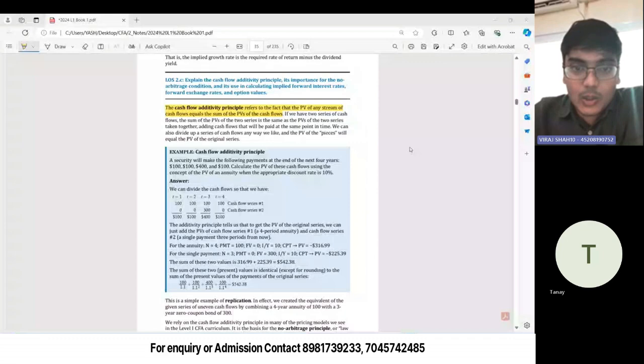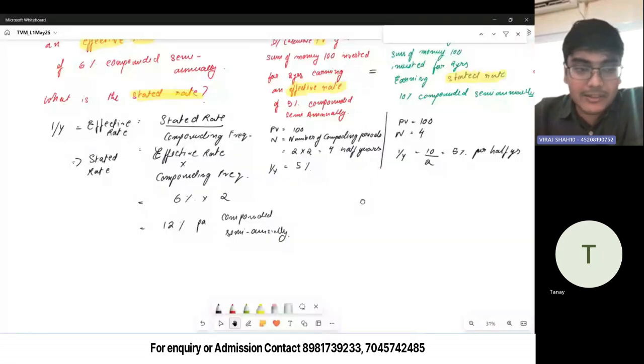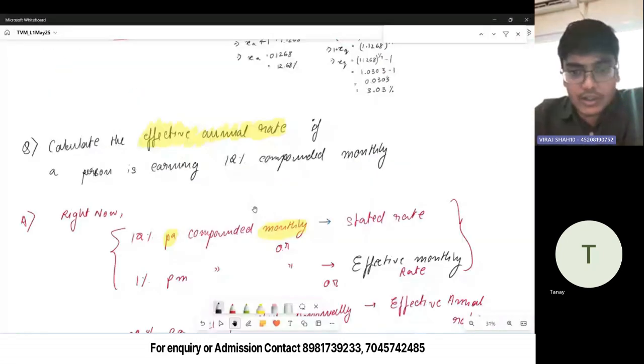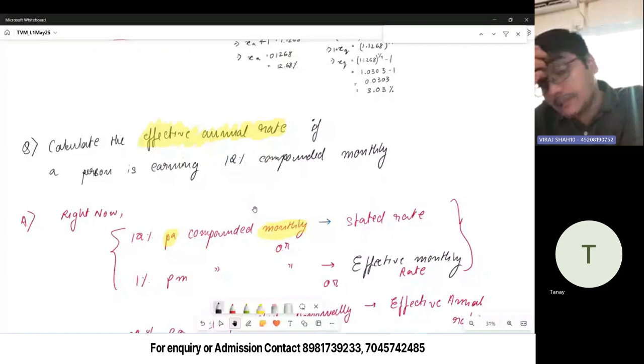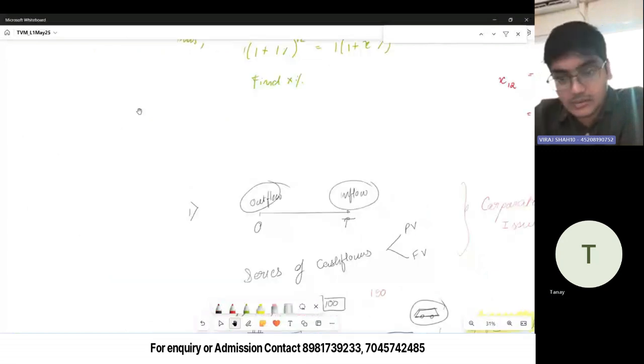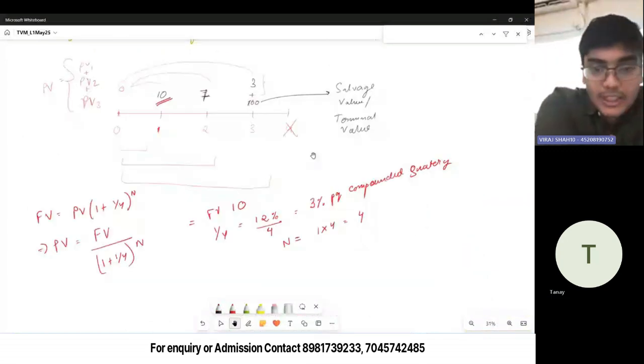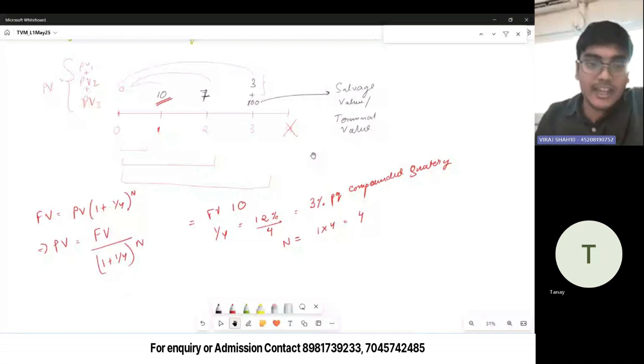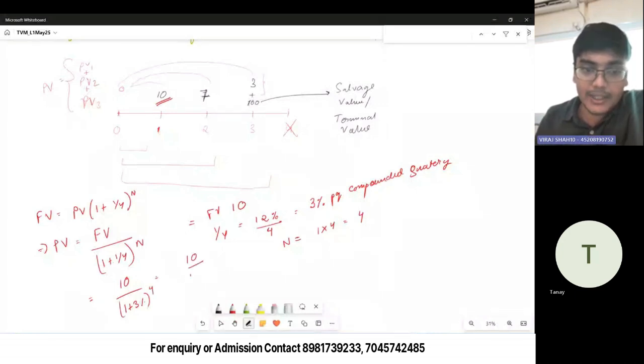So we are doing quarterly compounding. How many compounding periods will be there in a year? 4. Confident? Pakka? Should I revise the earlier part once more? So I'm assuming we are okay with this. My FV is this. Putting this into the formula, what do we get? We get 10 by (1 plus 3%) to the power 4, which is equal to 10 by 1.03 to the power 4.